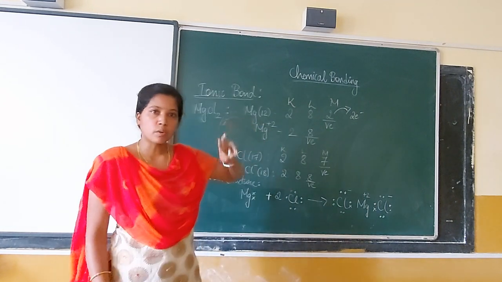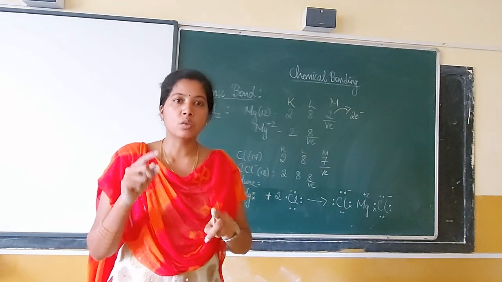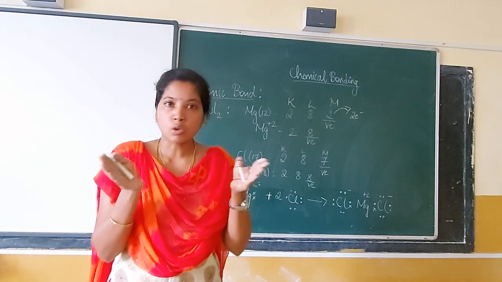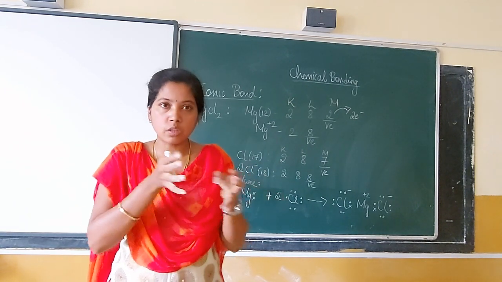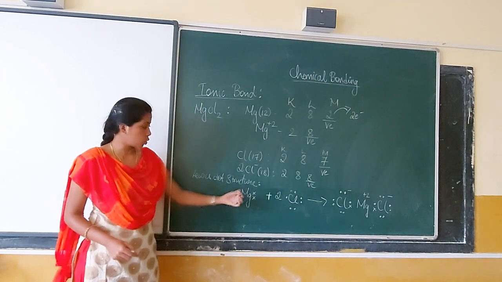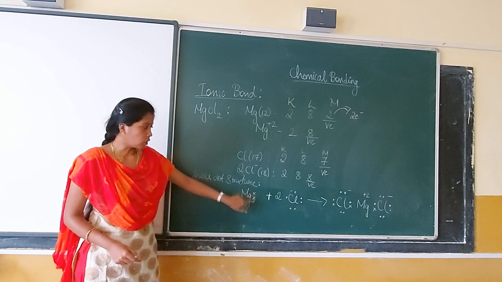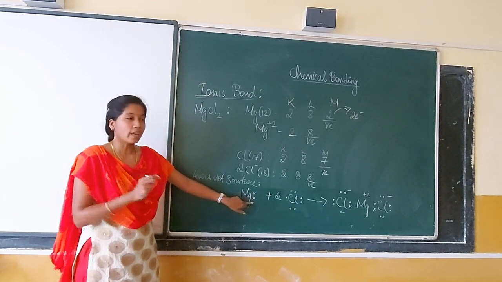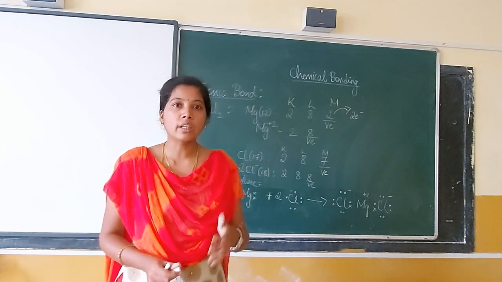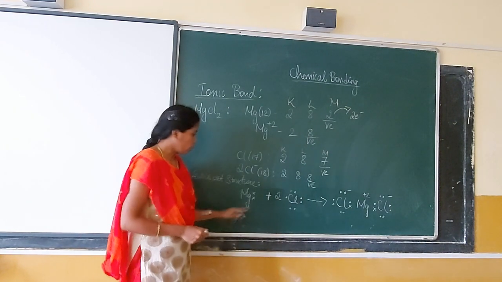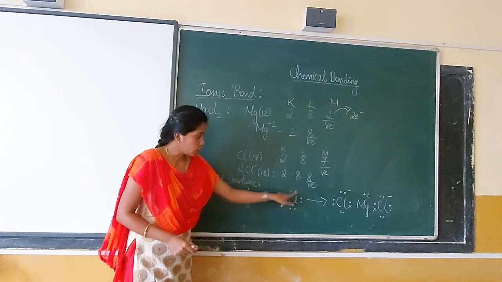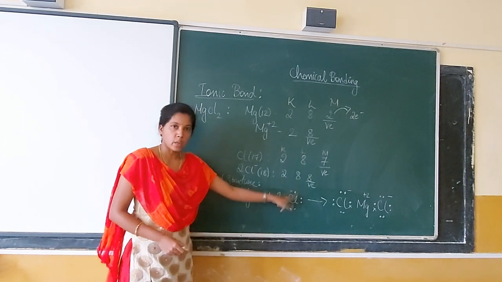After this you have 2 positive charges on magnesium and 2 chloride ions, one on each side. So what happens? There is a strong force of attraction again between the positive and negative, so they start attracting each other. Now let's see the Lewis dot structure. For magnesium I have taken a cross in order to identify the electrons. You can put a dot also, but when we put a cross we clearly get to know where the electrons are moving. So 2 chlorine atoms, each with 7 electrons in its valence shell.